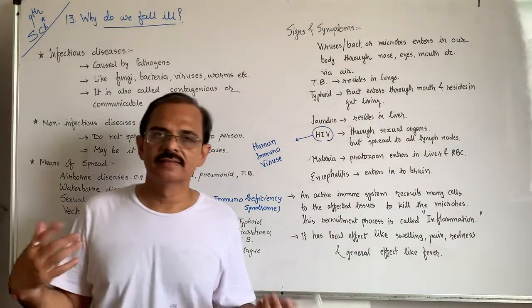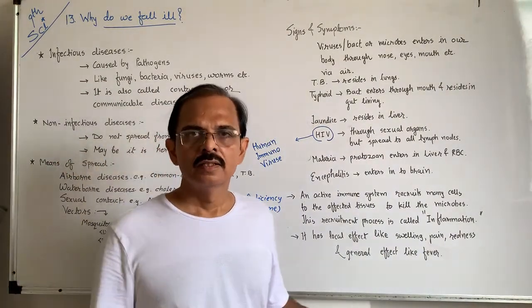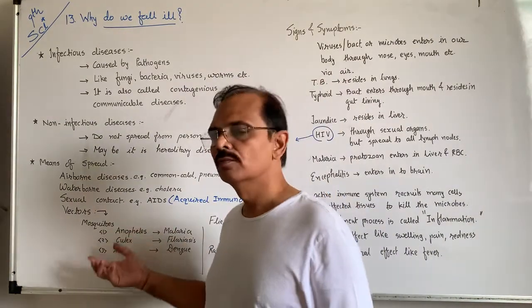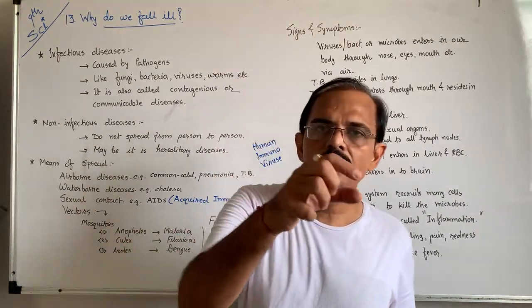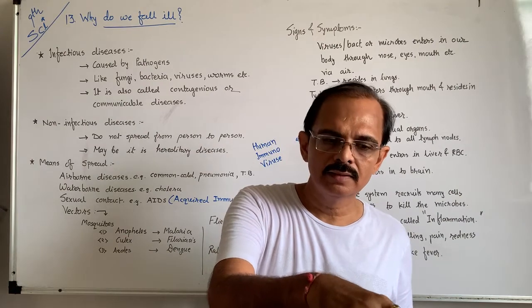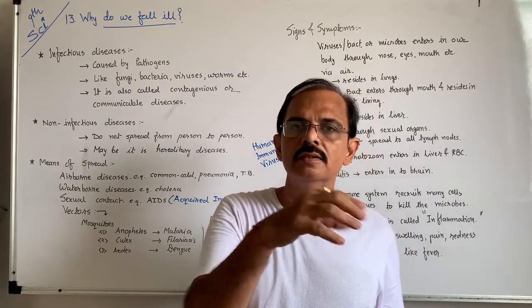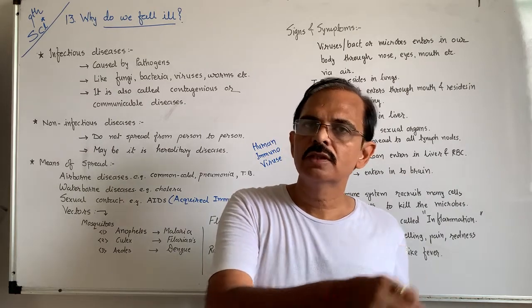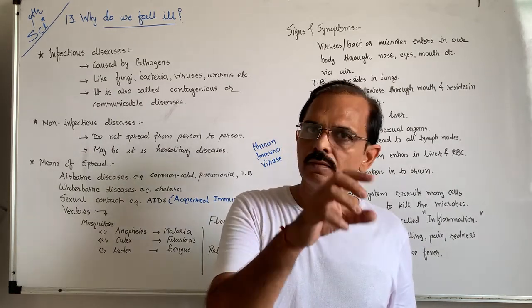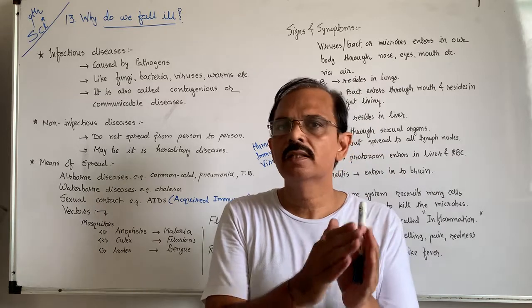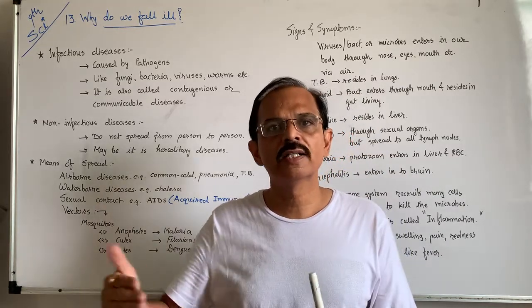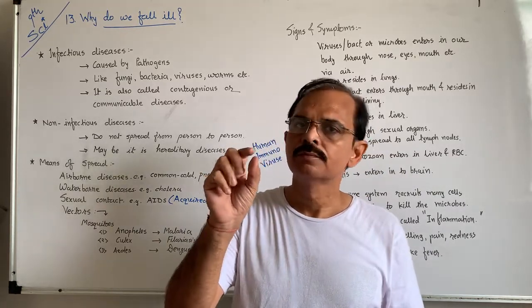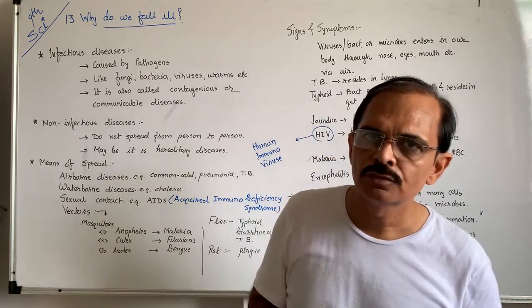For example, a mosquito bites an unhealthy person, and in this unhealthy person's blood, some bacteria and viruses are there. The disease-causing virus and bacteria stick to the mosquito.